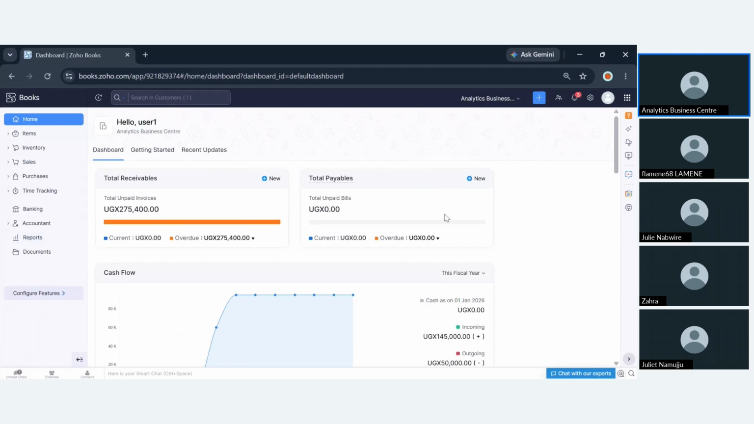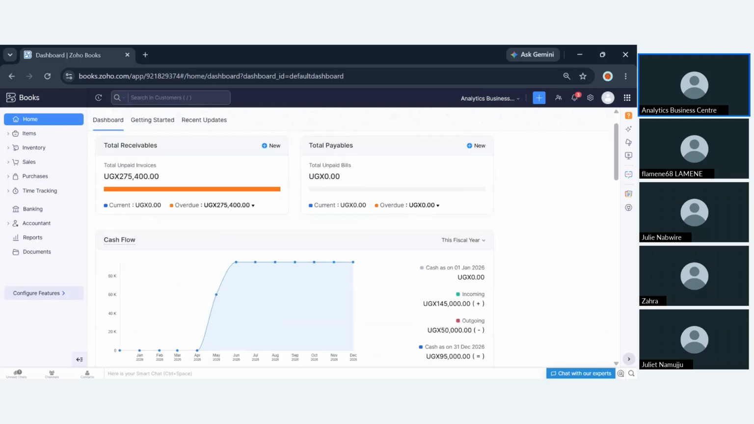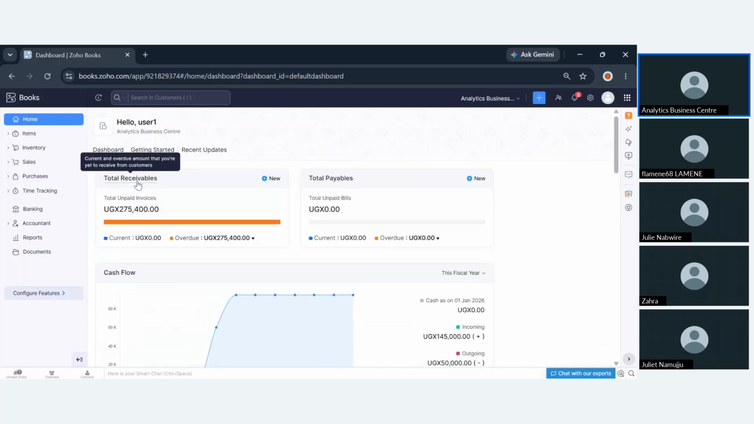So moving along, this is the dashboard. Once you log in, you will come to this interface, which is the dashboard. A dashboard is like a summary. Once you start transacting in the system, it will give you a summary of what you have put in the system. Here we have the total receivables versus the total payables.